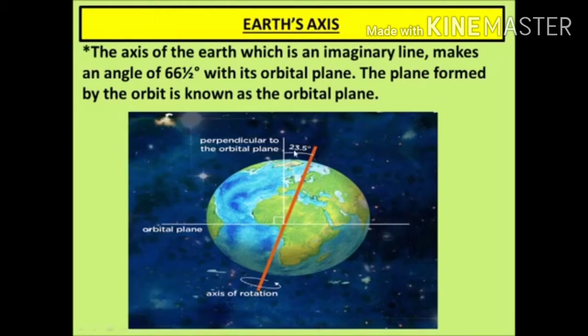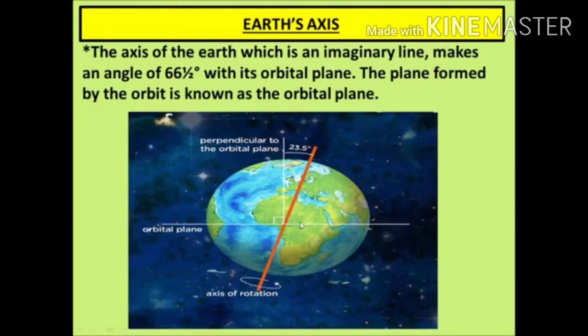It is also important that the earth is moving around itself as well as around the sun. The angle of inclination of the earth's axis with its orbital plane is 66.5 degrees. The movement of the earth on its axis is rotation, we have seen. The movement of the earth around the sun in a fixed path or an orbit is called a revolution.